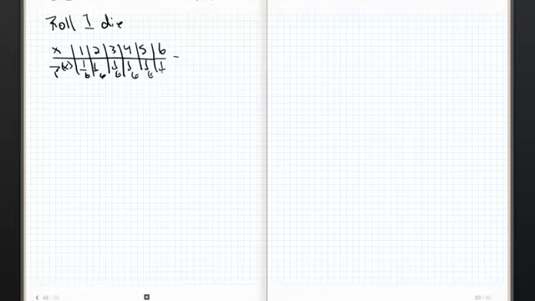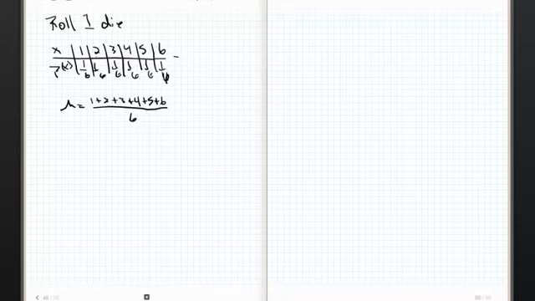1/6. They're all 1/6. Whoops. So if I want to find the mean for rolling 1 die, what is the average value when I roll 1 die? Well, look at it. It's 1 plus 2 plus 3 plus 4 plus 5 plus 6 all over 6.